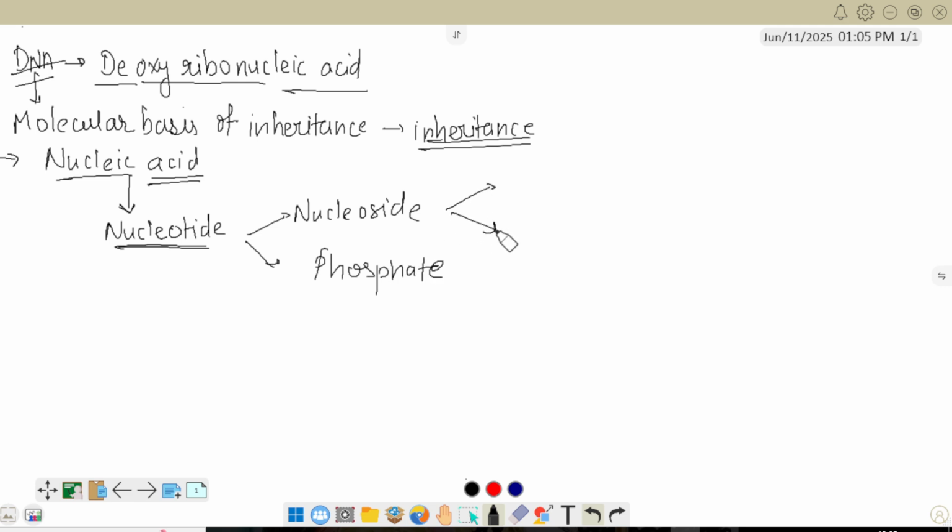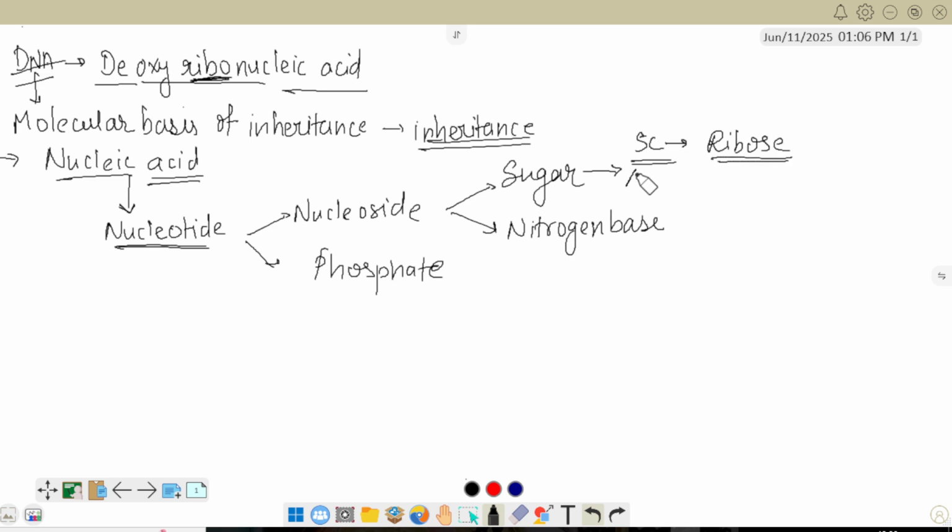Nucleoside is further made up of two components: one is the sugar component and the other is the nitrogen base. Which kind of sugar is present? The sugar present is a 5-carbon sugar. You can see the full form, ribo, meaning the 5-carbon sugar present is ribose. It has an aldehyde group, and that's why we call it an aldopentose sugar.